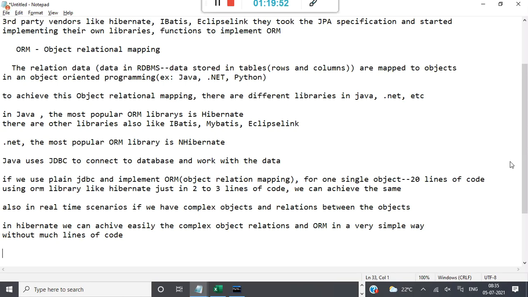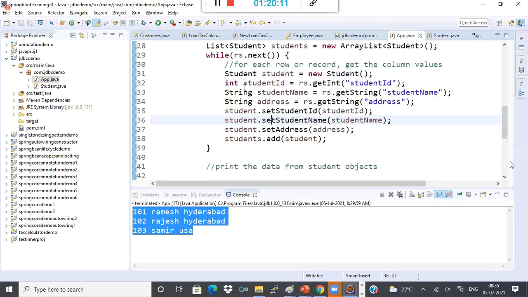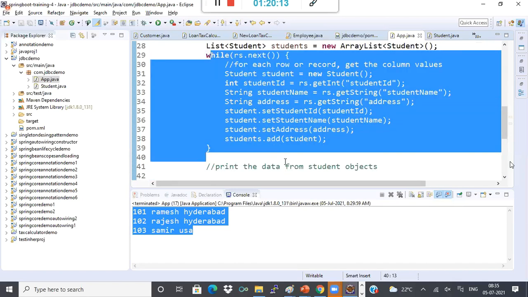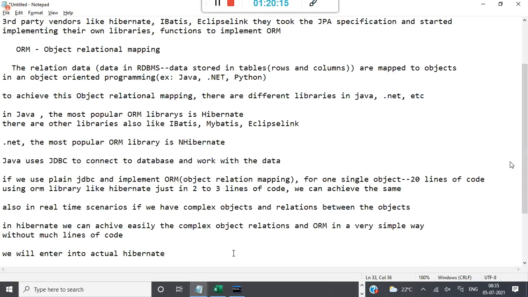Now, what we will do is we'll stop here. Tomorrow onwards, we'll enter into actual Hibernate. That means I'll take this program now and start converting it to Hibernate.